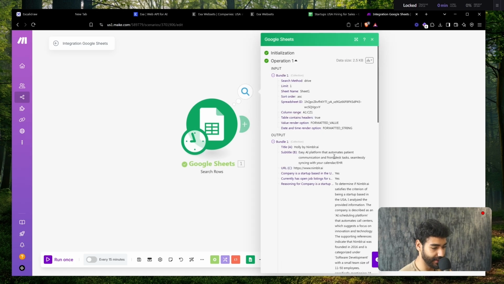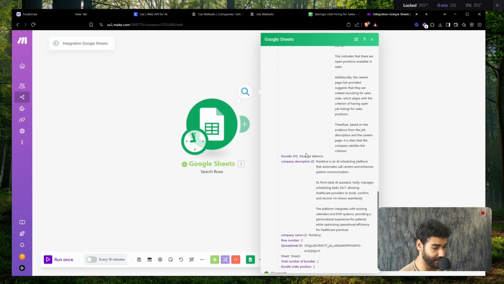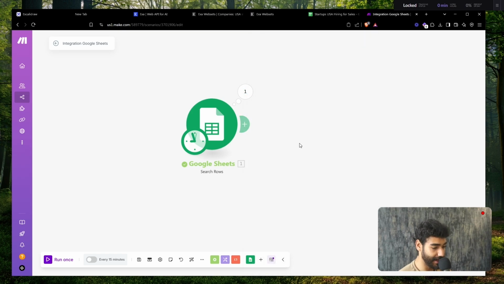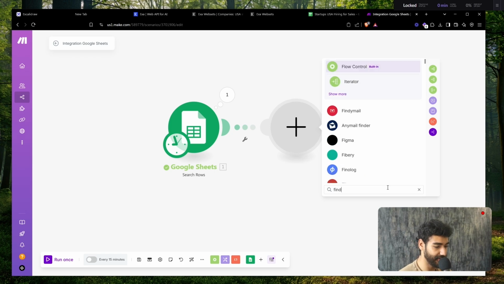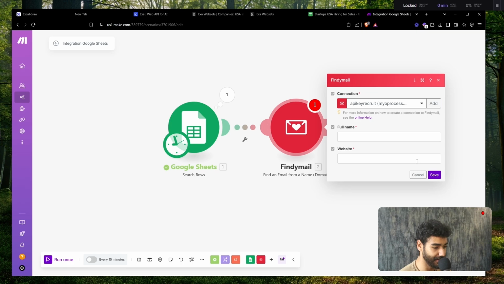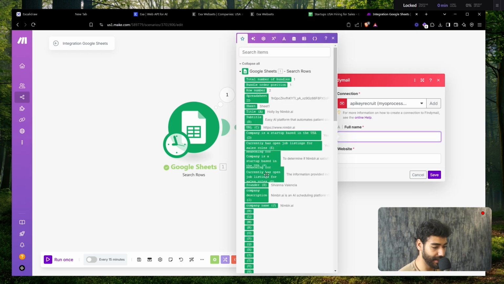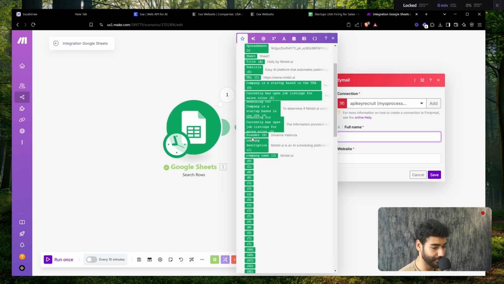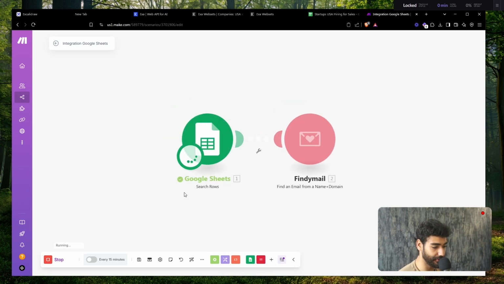Awesome. So I have the title, I have the company name, etc., etc. All of this is data that I want, also the founder. And now I'm going to find the email address. I'll click on this plus button right here, and I'm going to use find the email, right? So once you sign up to find the email, you're going to add a new API key. You're going to give you an API key and click save. So the full name is going to be founder. The website is going to be URL and click save. And all I have to do is click run once.